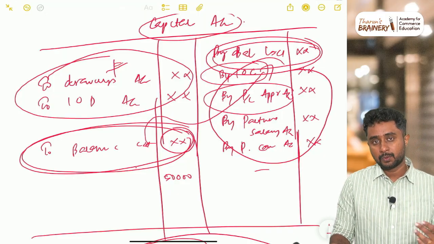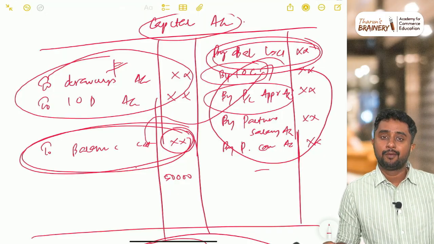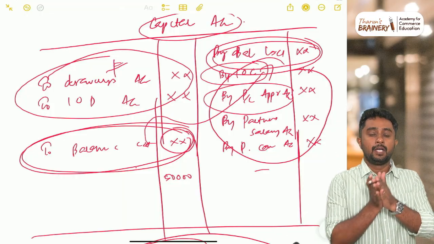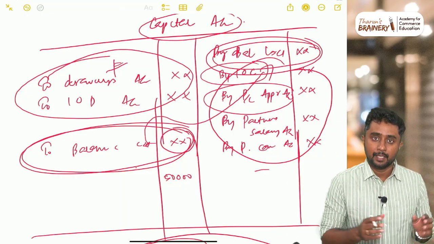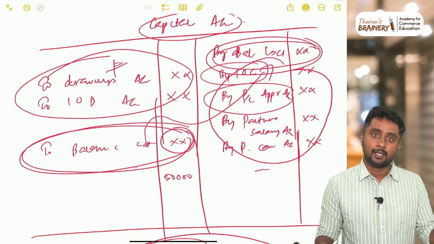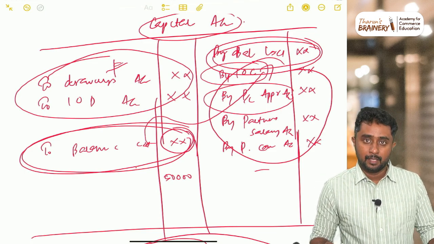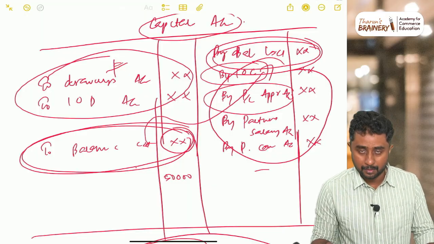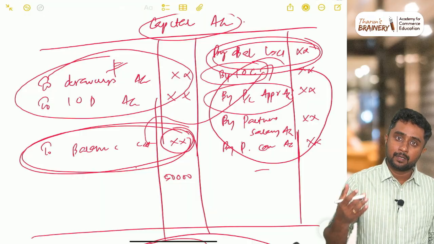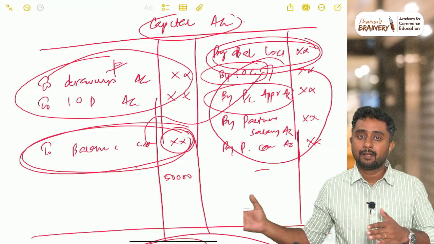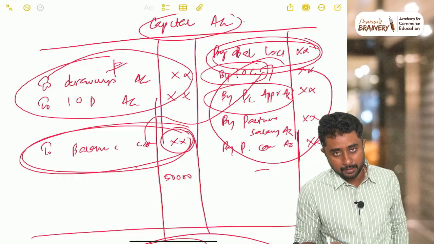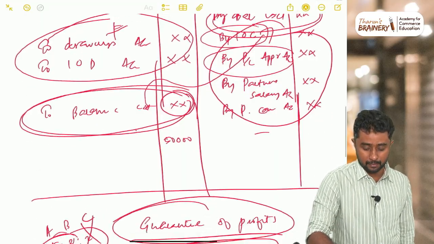Just go through the question and understand what they have done so far, what amounts are coming on the credit side of the capital account and what amounts are coming on the debit side. If any such amounts have been already recorded, they will clearly mention it in the question. Interest on capital is already given, interest on drawings is already recorded, salary is already recorded. If they mention it like that, you should know which side of the capital account it is already recorded on, and we have to reverse it. If we reverse it, you will get the amount of opening capital.